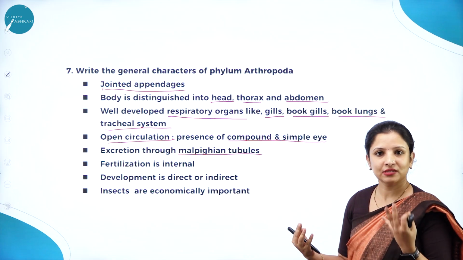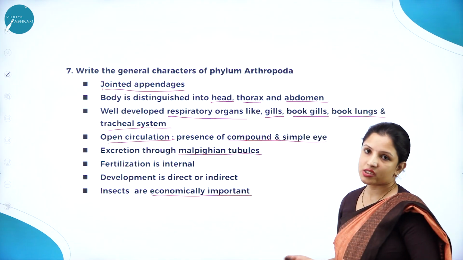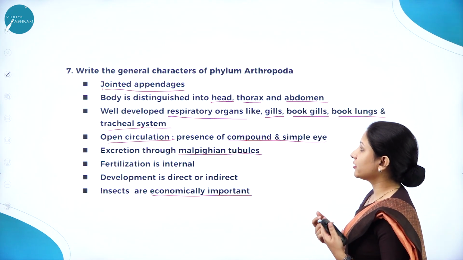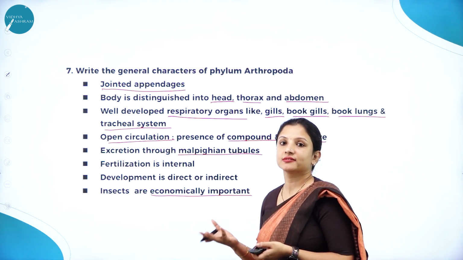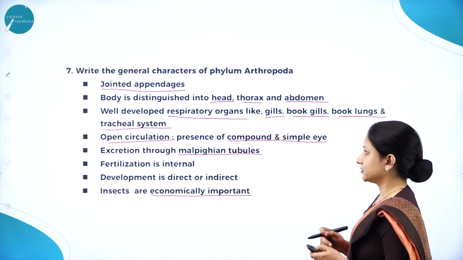But some of the insects develop directly, and they are economically important. So these are some of the general characteristics of phylum Arthropoda. And you can write about their exoskeleton, which is made up of chitin. They have a chitinaceous exoskeleton. That point also you can include under this.